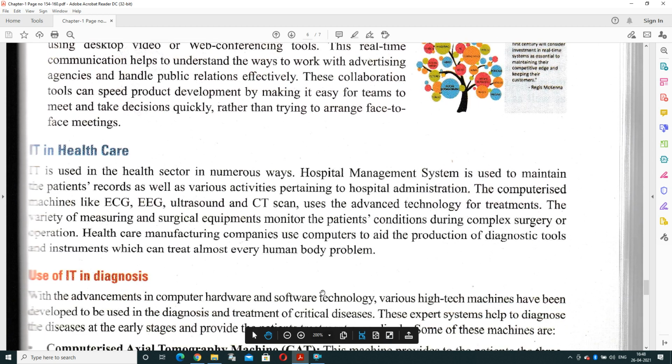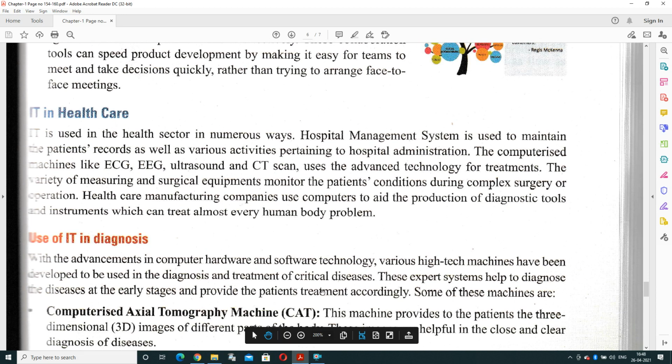Now IT is also a helpful tool in healthcare. It is used in the health sector, like hospital management systems used to maintain patient records as well as activities pertaining to hospital administration. ECG machine, EEG, ultrasound, CT scan all use advanced technology for treatments, and they are having a variety of software, and all these softwares related to the healthcare industry are prepared with the help of IT only. So healthcare manufacturing companies use computers to aid the production of diagnostic tools and instruments which can treat almost every human body problem.